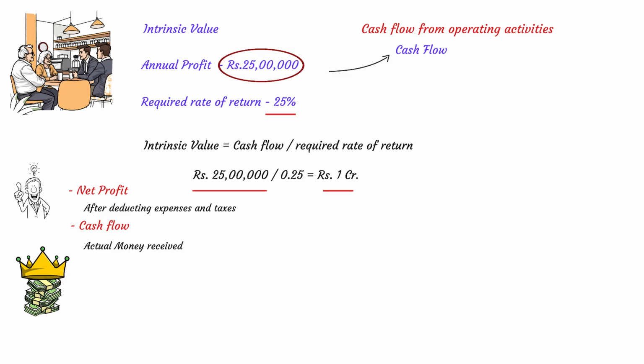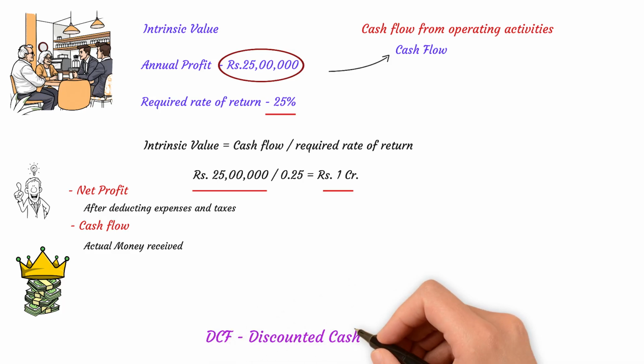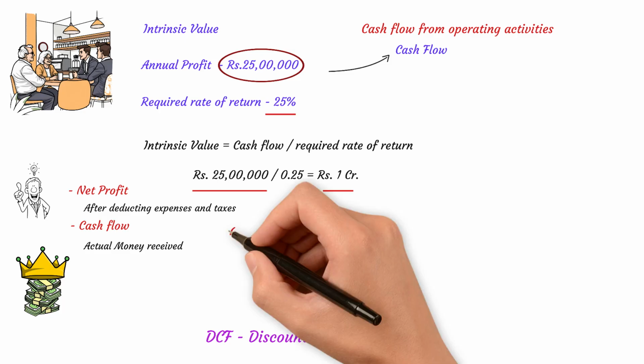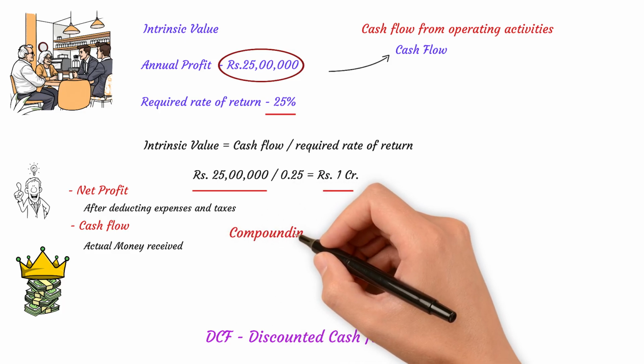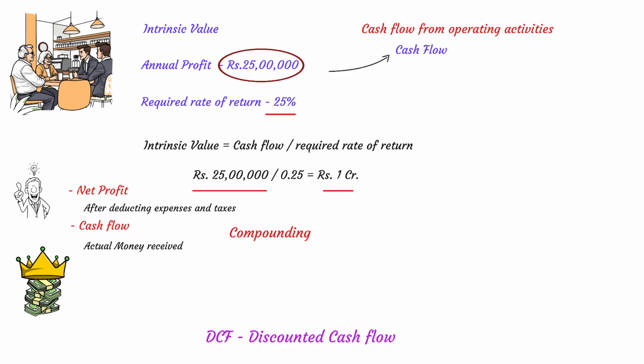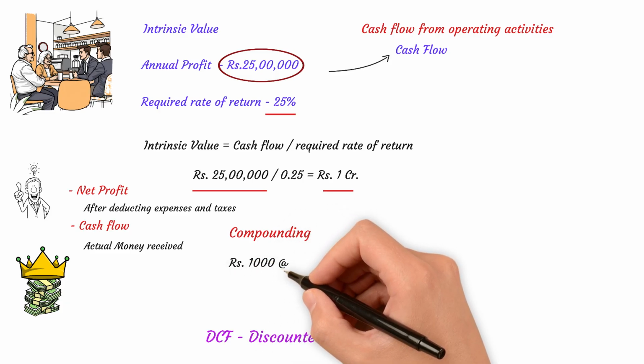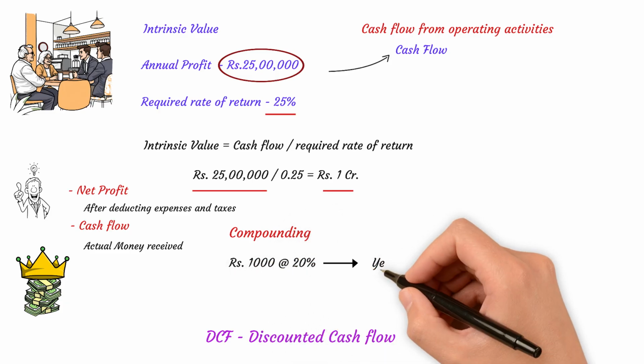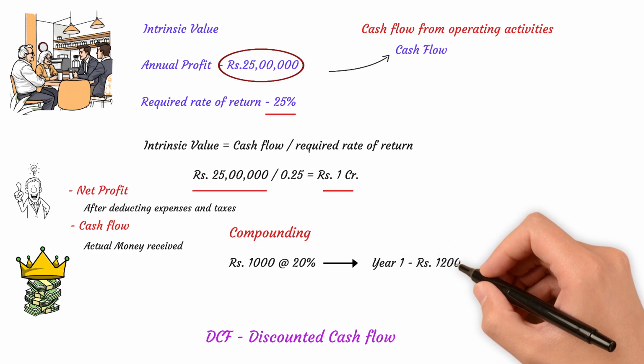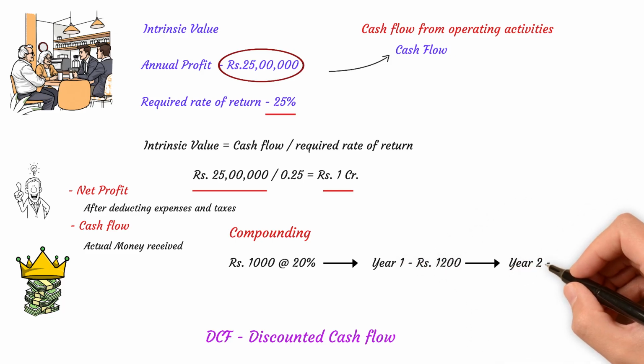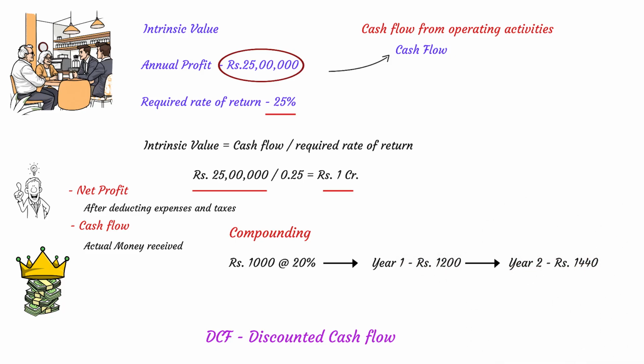This method of valuation is called DCF or discounted cash flow. It means you are discounting all future profits and bringing them to their present value. Now, this might sound overwhelming. Let me explain. In compounding, we calculate how money grows over time. For example, if you have 1000 rupees today and compound it at 20%, it will become 1200 after 1 year, 1440 after 2 years, and so on.